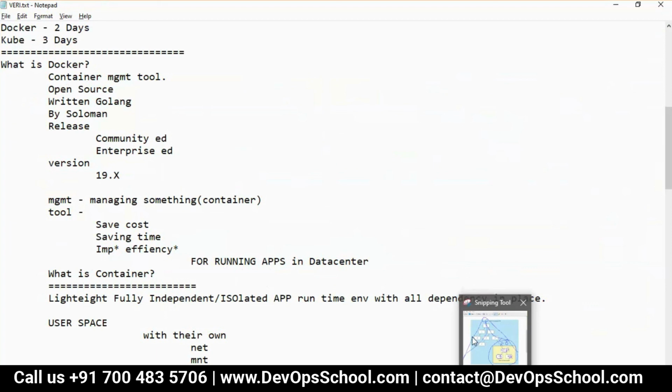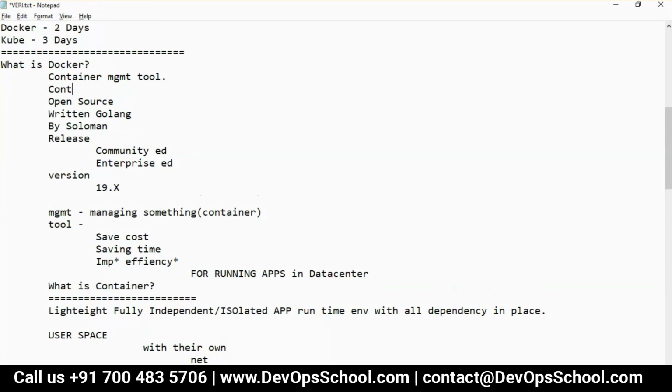A container is like a fully independent runtime environment, which is created by the kernel only. A container is managed by the kernel only, understand that. But an interface is needed so we can manage it. Humans can manage it. So Docker is a container interface, not network. Getting it?